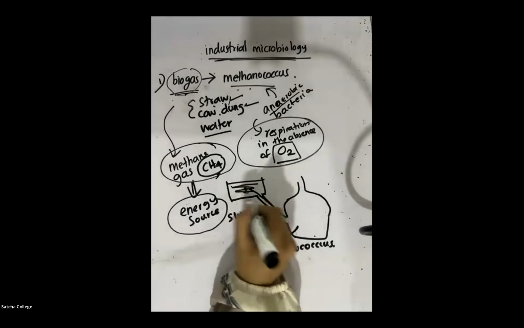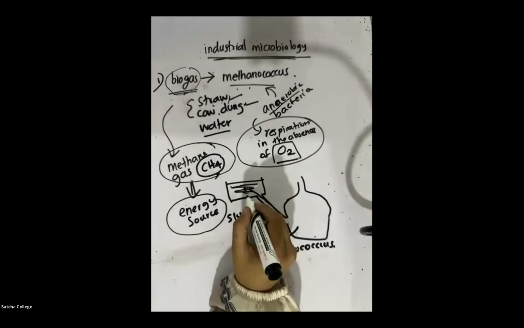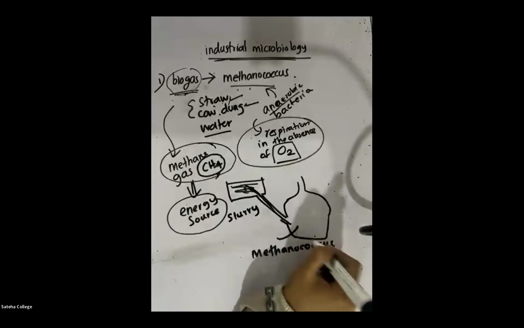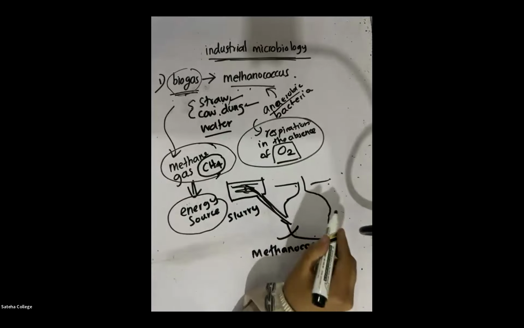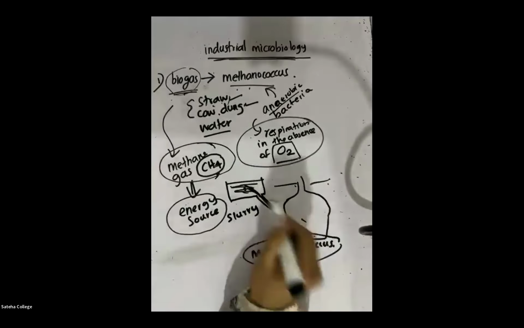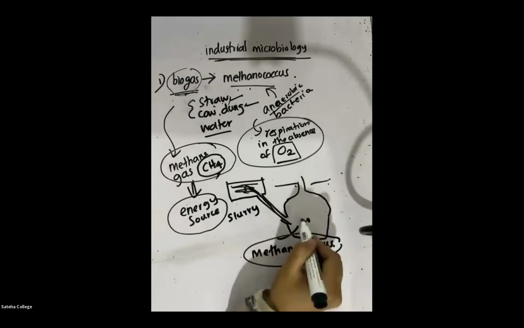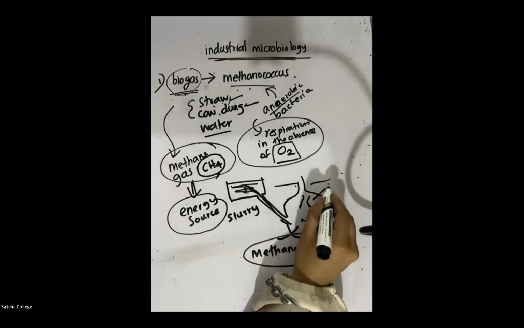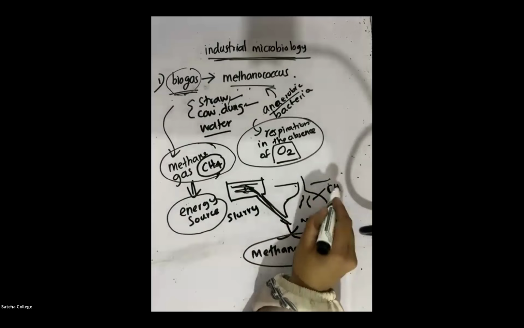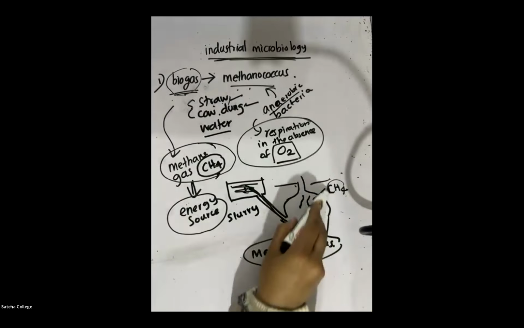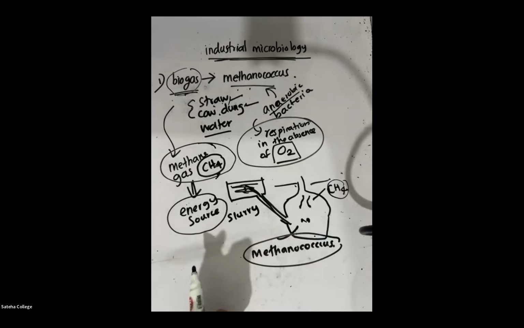So they mix all these three substances, straw, cow dung, and water, and send it under the ground where the tank is. Here we have added Methanococcus. The Methanococcus acts on this solution and produces biogas. In the biogas, the main gas present is methane gas. Remember, methane gas is CH4.